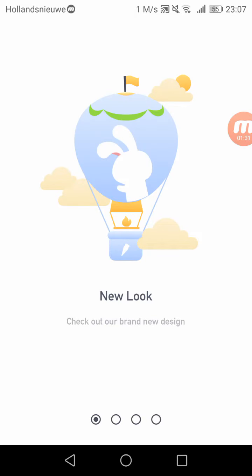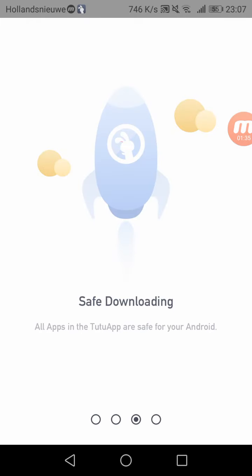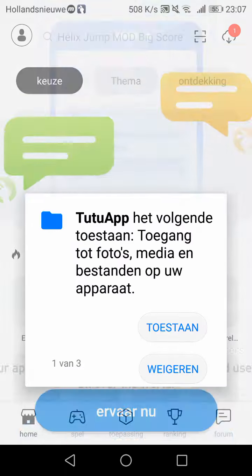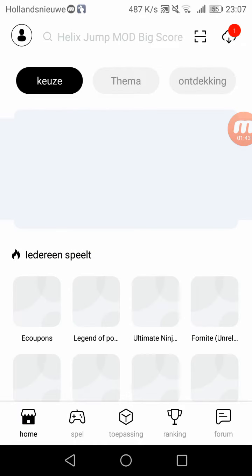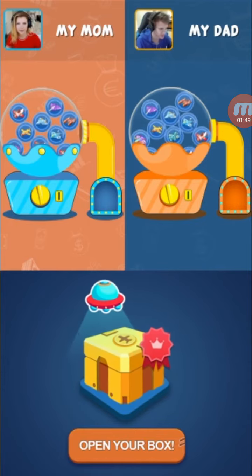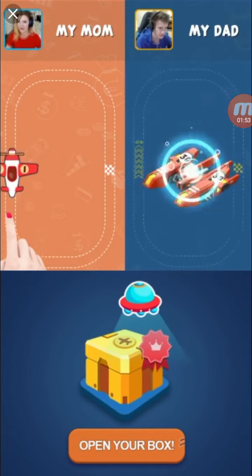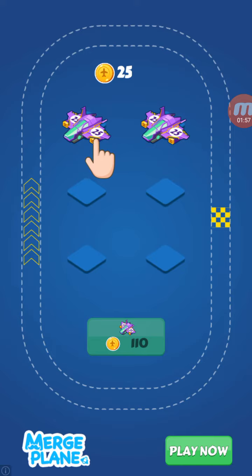Then you get this screen. You scroll to the right, another time and another time. You click on Warning. As you can see, TutuApp works, but you get ads. But I will click it away. Oh, I need to play a game. Okay.